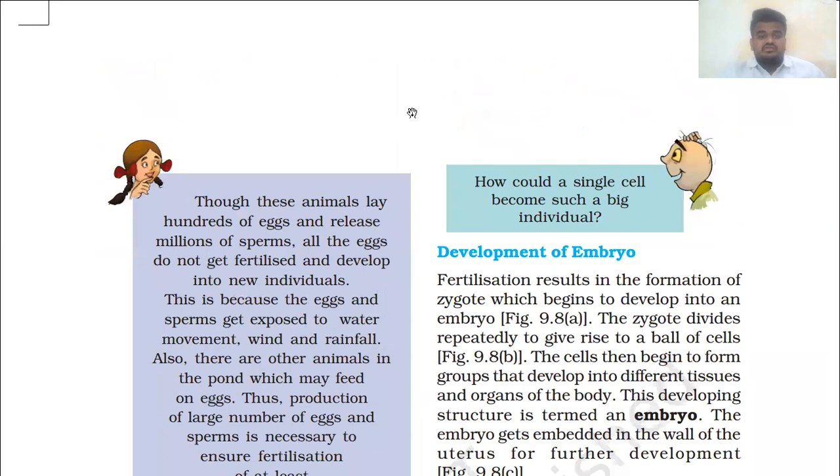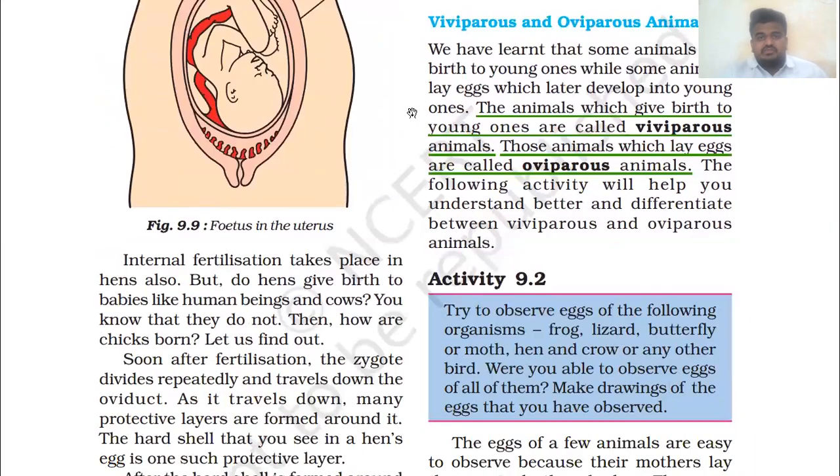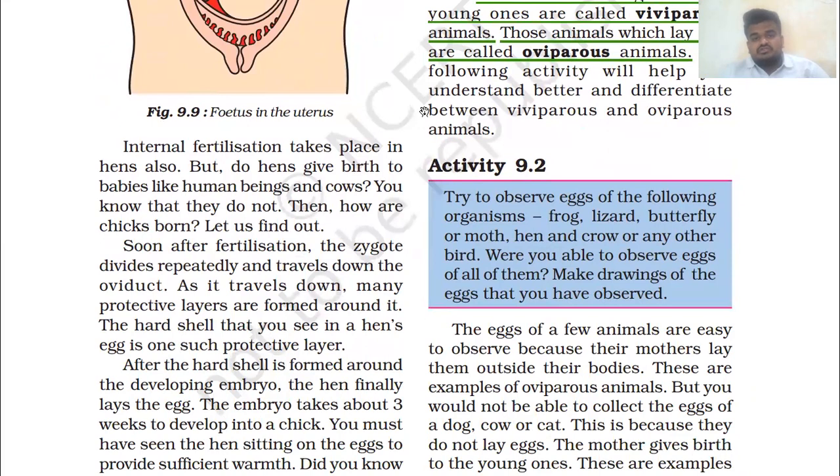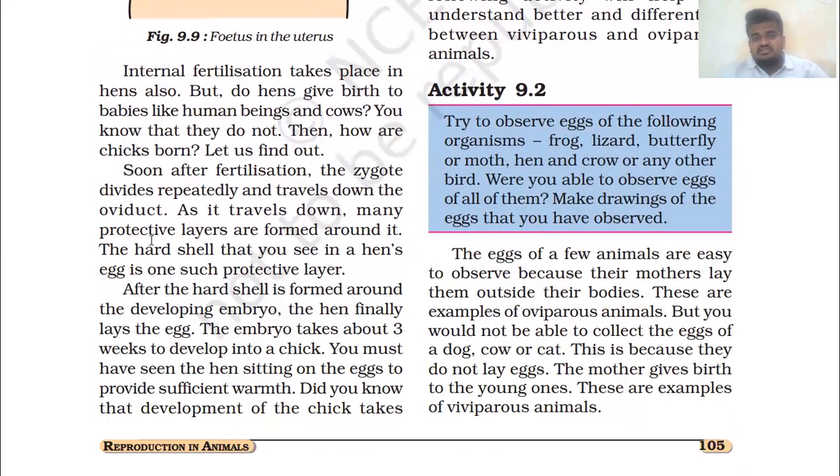These are the topics we discussed in the last session, and in this session we are going to study fertilization in hens, how a chicken takes birth. Internal fertilization takes place in hens also, but do hens give birth to babies like human beings and cows? Have you seen anywhere that hens give birth to chickens directly, like human beings or cows or dogs? You know that they do not.